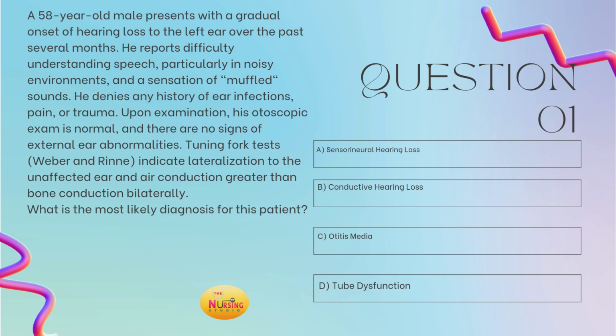The tuning fork test to include the Weber and Rinne indicate lateralization to the unaffected ear and air conduction is greater than bone conduction bilaterally. What is the most likely diagnosis for this patient? Is it A, sensorineural hearing loss, B, conductive hearing loss, C, otitis media, or D, tube dysfunction? Take a moment and tell me what you got in the comments, you guys.